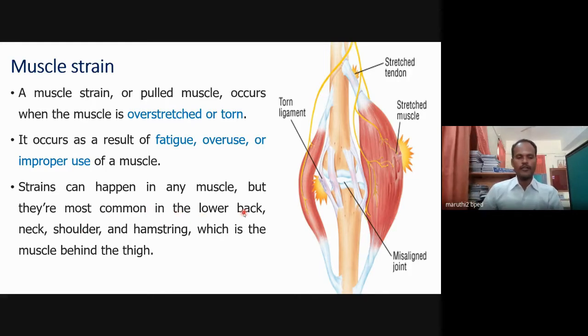So lower back, neck, shoulder, and hamstring. I have told you about the hamstring. These are all the main areas where strain may come due to improper use of the muscles.